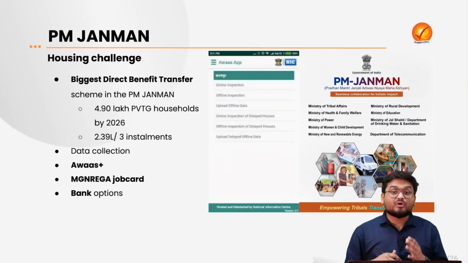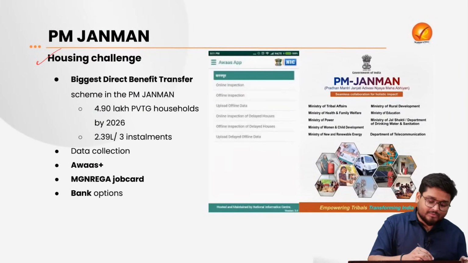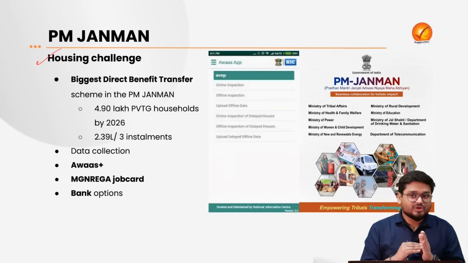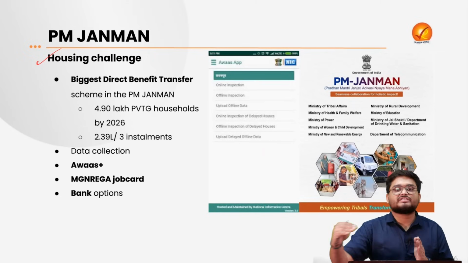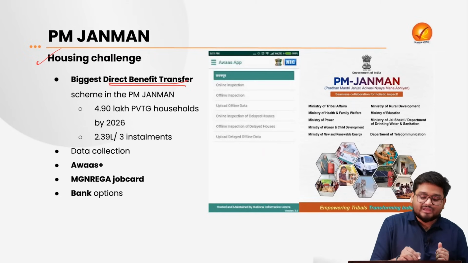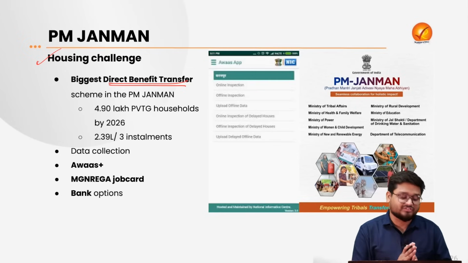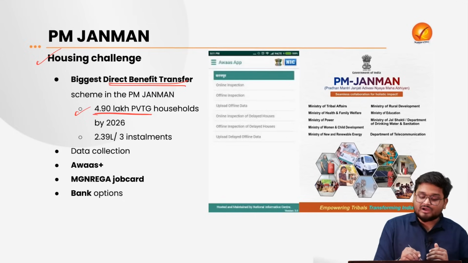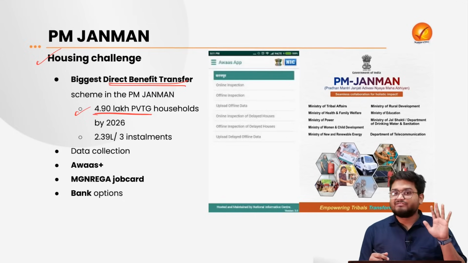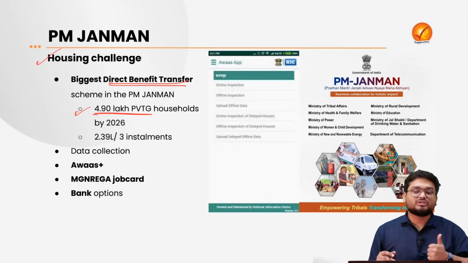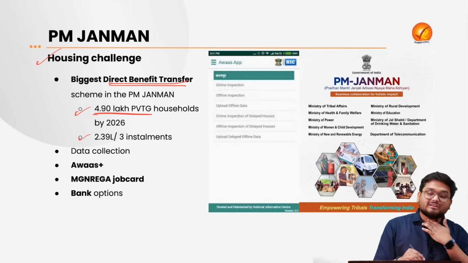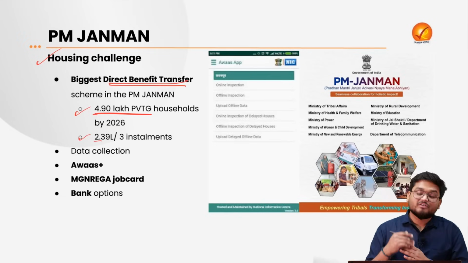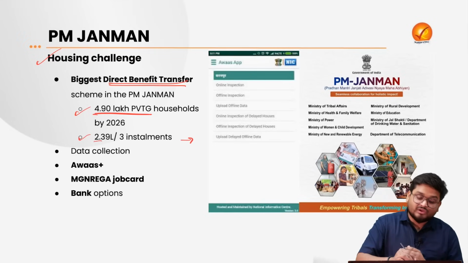And here when we talk about this particular editorial, it is talking about this housing challenge because the housing component, which is a sub-component of the scheme, will be guaranteeing pakka houses to the tribal sections. This is actually the biggest direct benefit transfer component of this scheme. The government has a target of reaching out to around 5 lakh PVTG households by 2026, and the people will be given around 2.39 lakh rupees in 3 installments to build a pakka house.